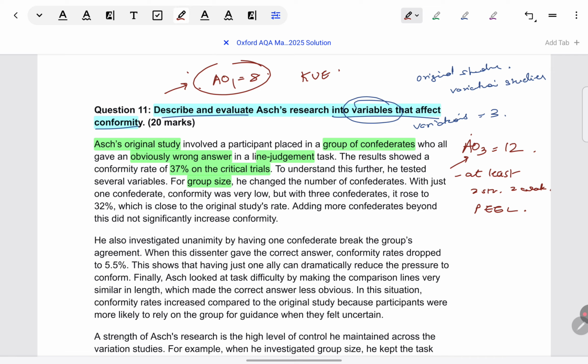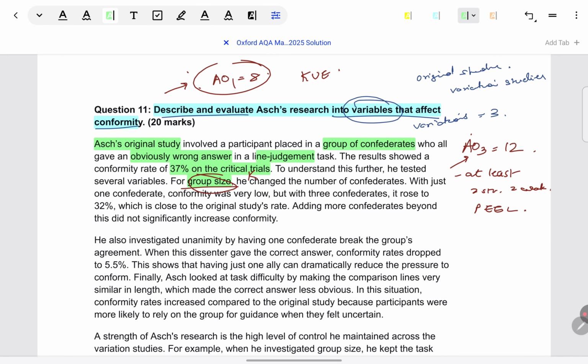Just see how the variation is first named. Group size variation. Again, this is signposting the examiner. Instead of going on describing and the examiner having to figure out for themselves what is being spoken about, directly the candidate says, see, first we are going to look at group size. In terms of knowledge, understanding, explanation, this is knowledge that one of the variations was group size.